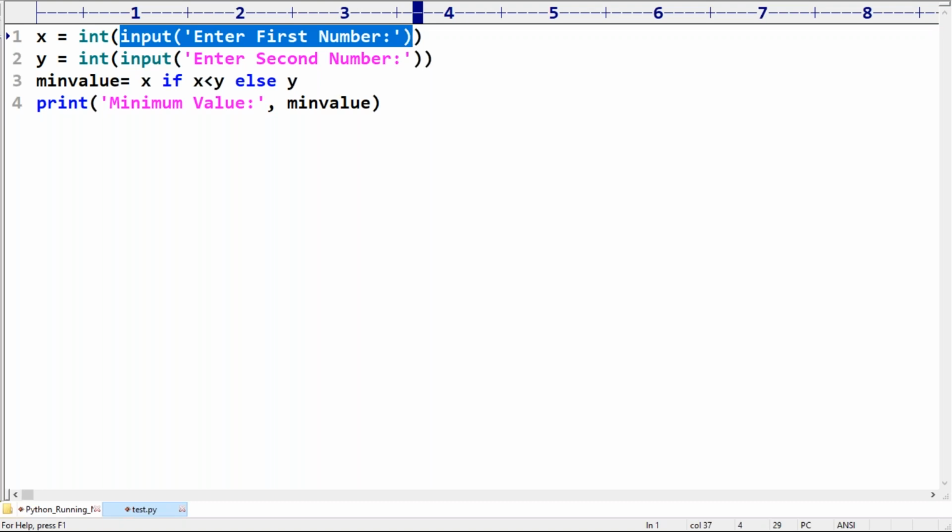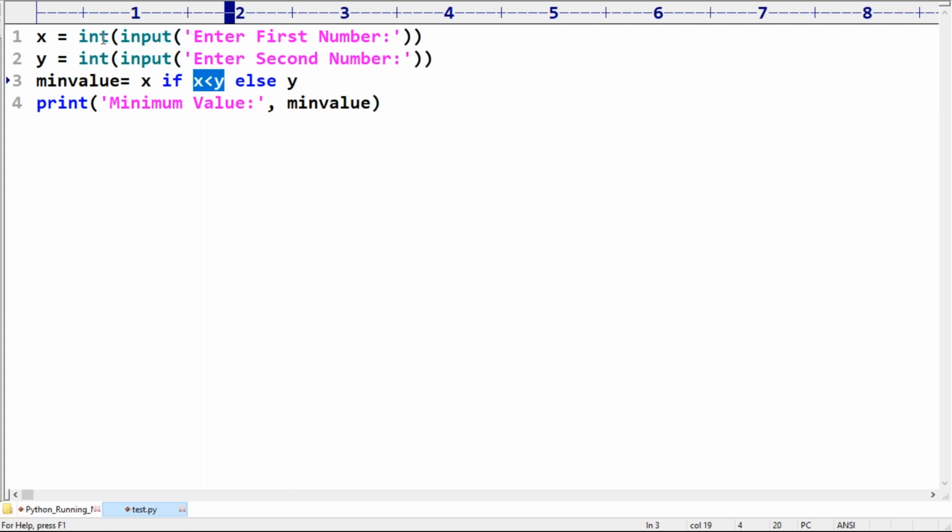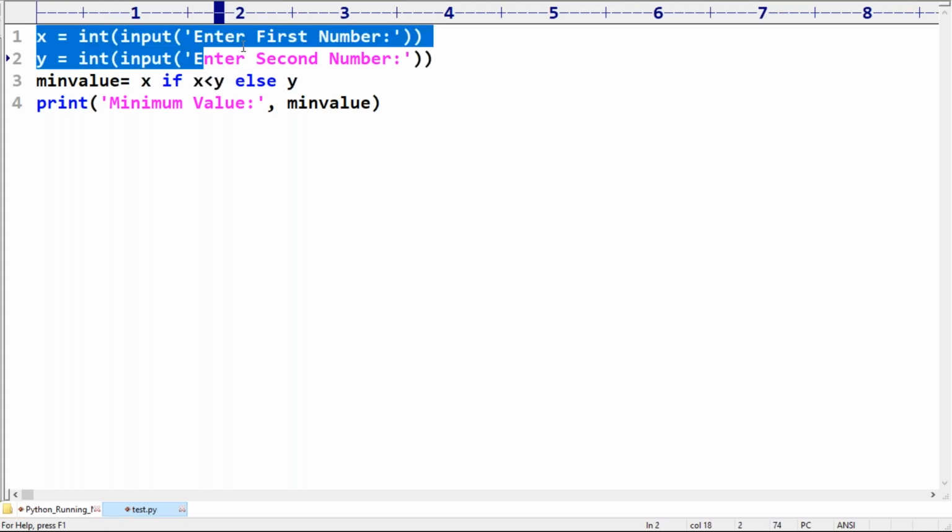If you want to do some comparison with numbers, convert that into int. That is typecasting. Any doubt related to the first line?